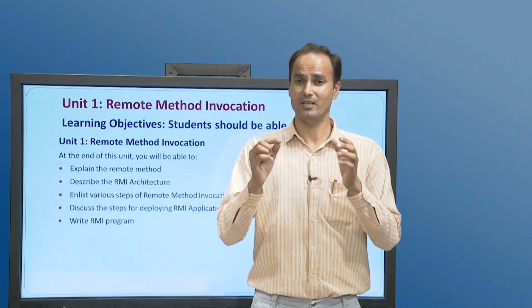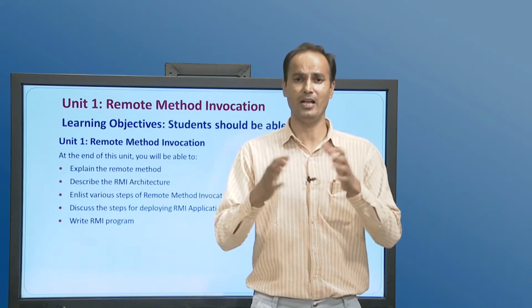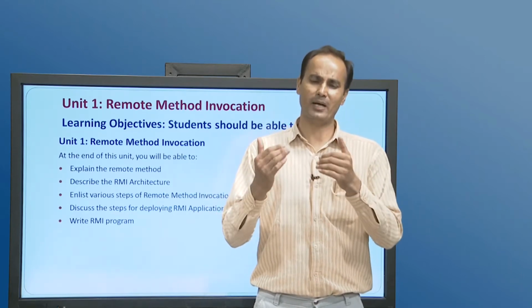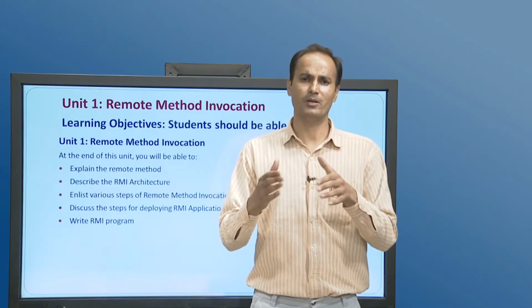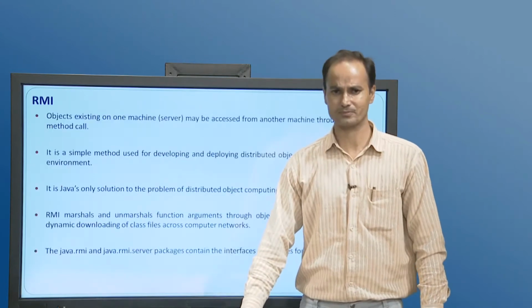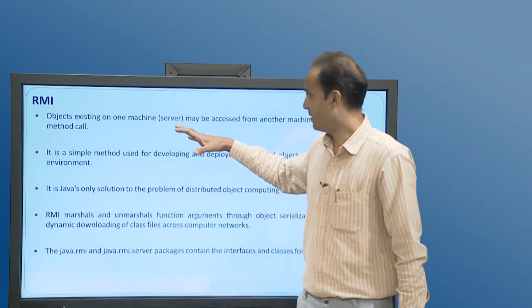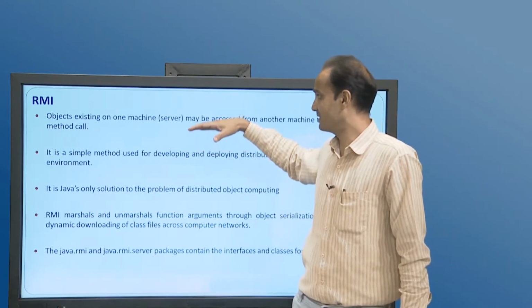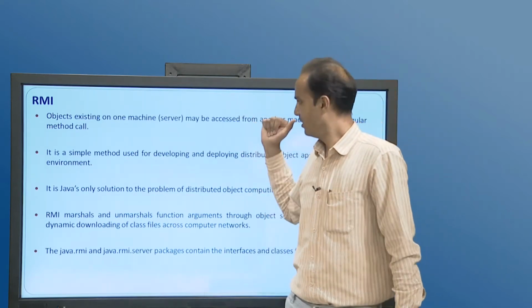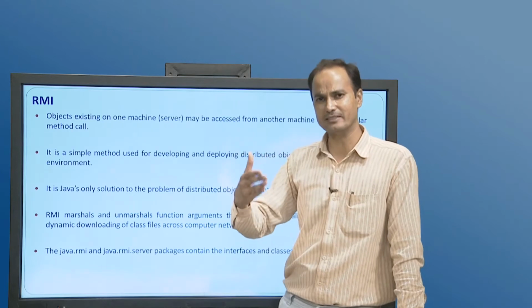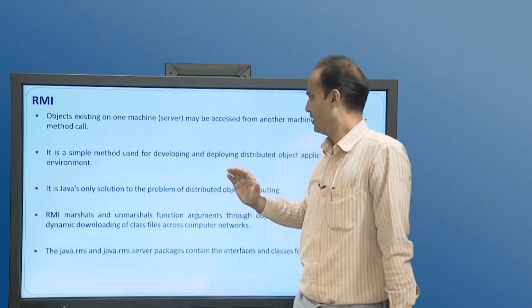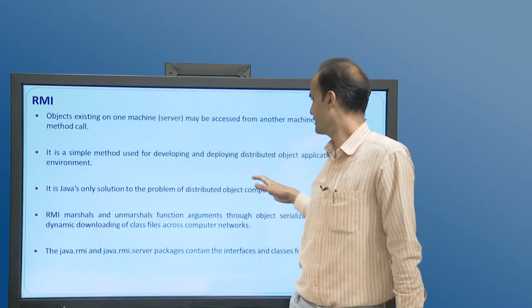RMI is a remote method invocation mechanism which helps the user to invoke the remote object, call the method that he or she wants and perform the task using the remote method. Remote objects existing on one machine may be accessed from another machine through a regular method call. It is a simple method for accessing a remote method from another location. It is a Java-only solution for the distributed object model.